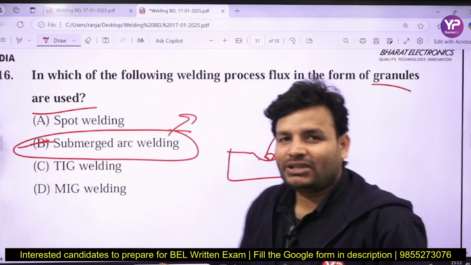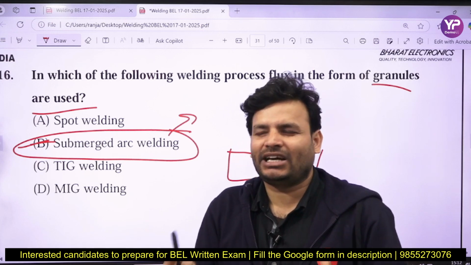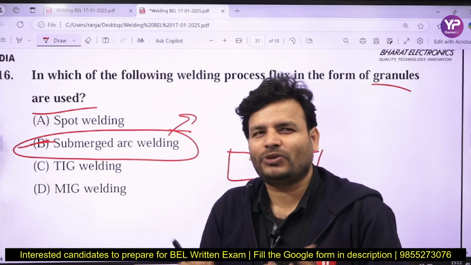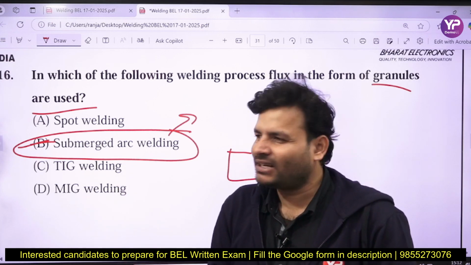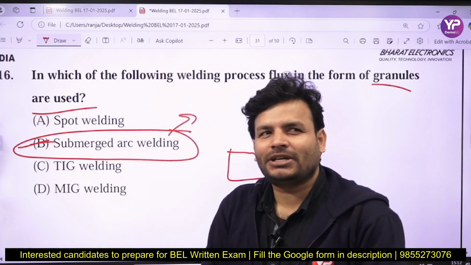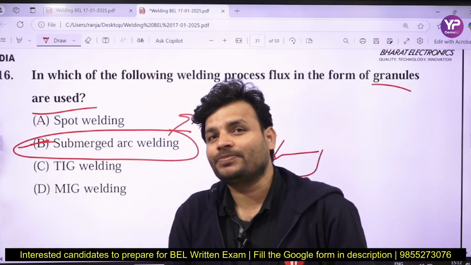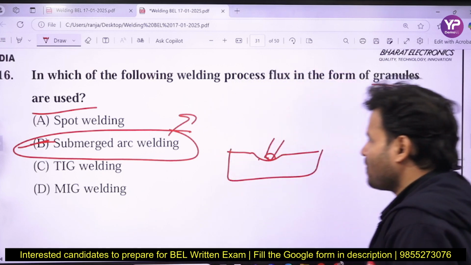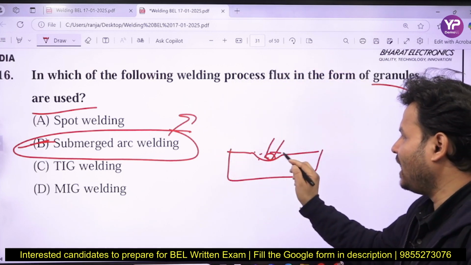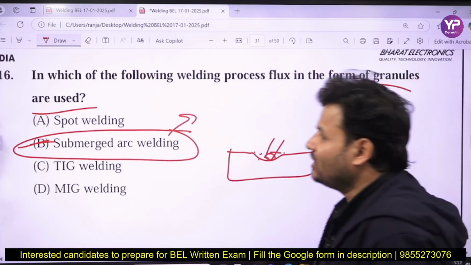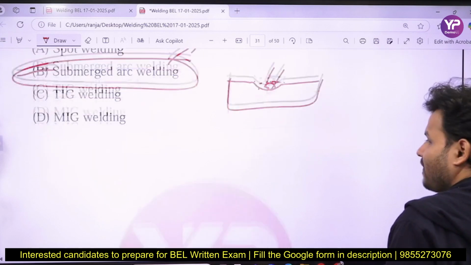Here the flux is used in grain form, in a very powdered form. But one disadvantage is that controlling the flux material is a very difficult task in submerged arc welding. Here the arc is submerged, that's why it is known as submerged arc welding.